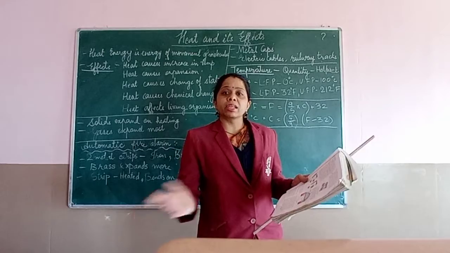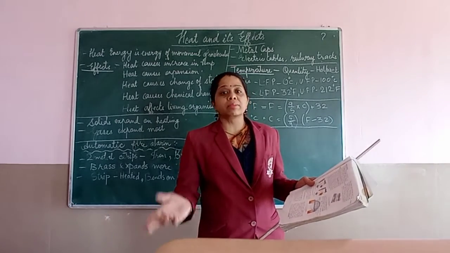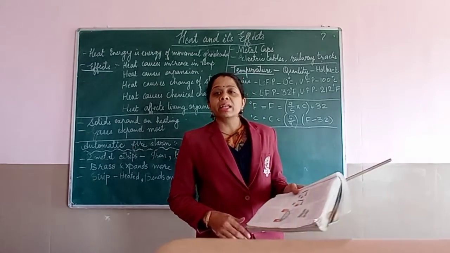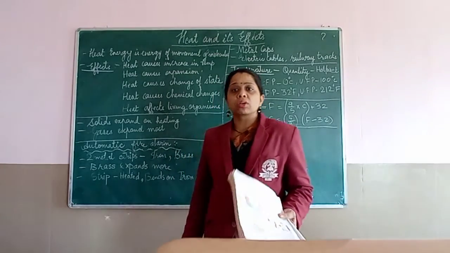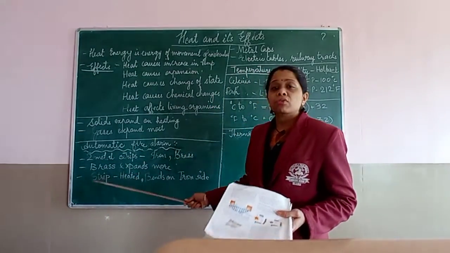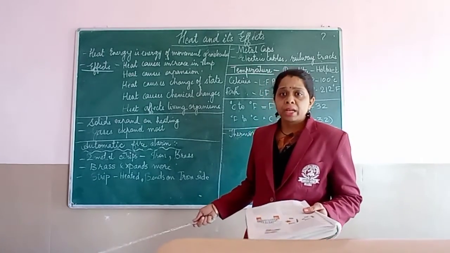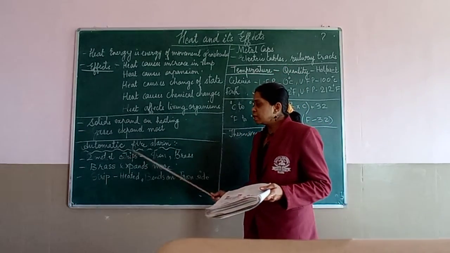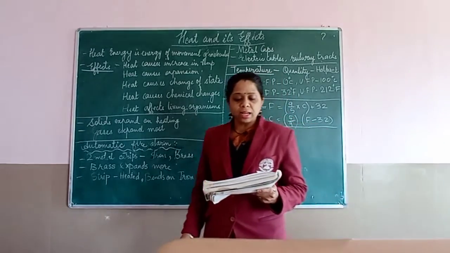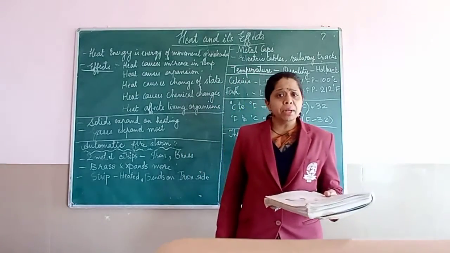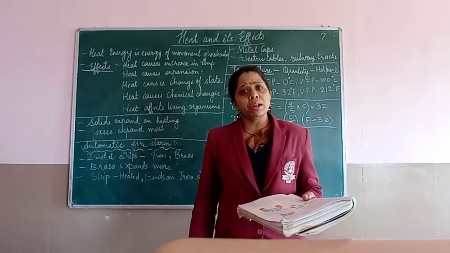Again, when that expansion is not there, when it gets back to its original position, at that time the bell will not ring. So fire surely causes an expansion, and therefore fire is nothing but causing heating. Okay, so whenever it is being heated, this brass strip will bend to the other side and the circuit will be completed, and then the electric bell will ring.